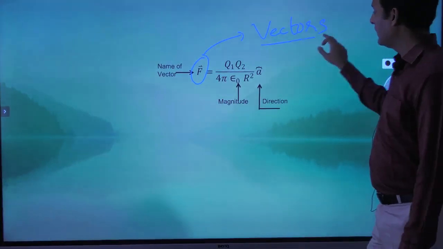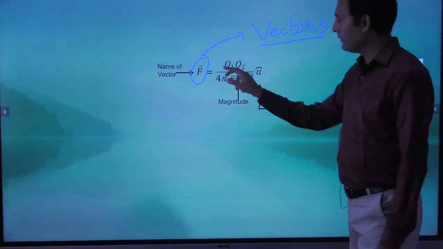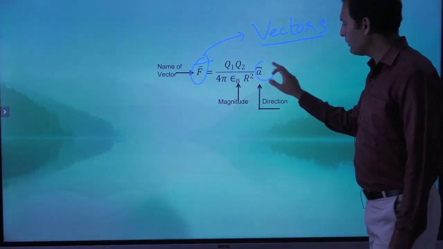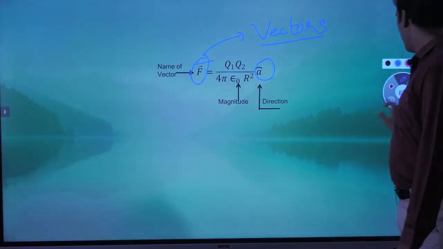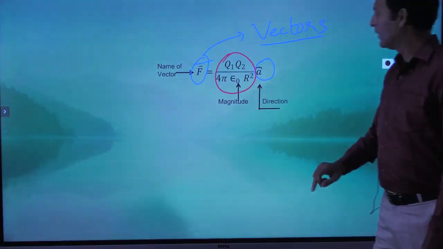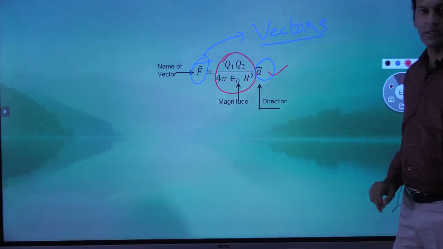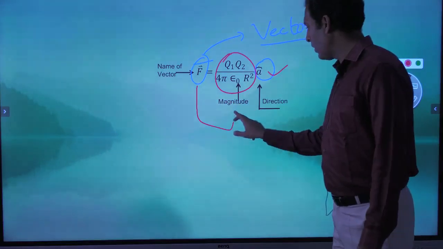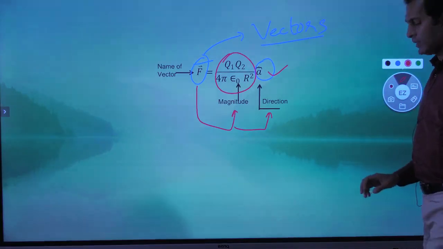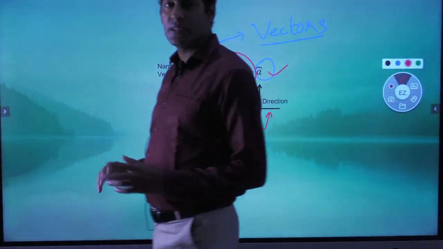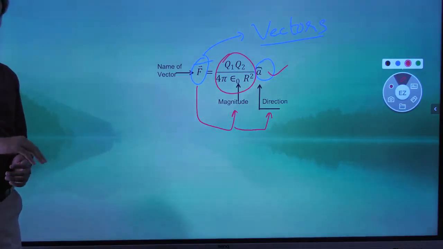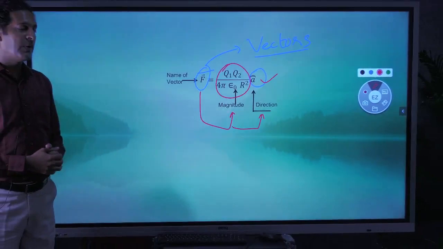Now these forces are vectors. So if we have to write it in the vector form, first we add a bar on the head of F, and along with that we have to add the direction. So one part will be magnitude, and the second part will be direction. This total vector is a combination of magnitude as well as direction. Now these forces are applied on different charges in space, from one charge to another charge, or from many charges to one charge, or from one charge to many charges.